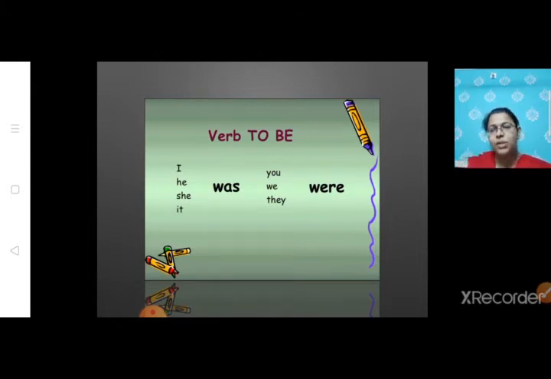For second person, we always use you, and along with the you, we are going to use the to be form of the verb, that is were. We is the first person plural and they is the third person plural. So students, remember when to use was and when to use were. And remember, was and were represent past tense.